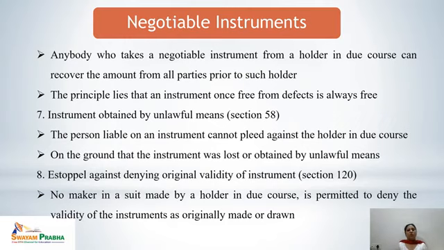Next is estoppel against denying original validity of the instrument, Section 120. No maker, in a suit made by a holder in due course, is permitted to deny the validity of the instrument as originally made or drawn. That means no kind of estoppel can be provided to the holder in due course.